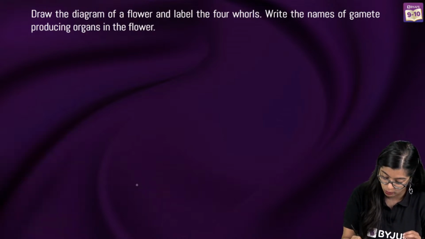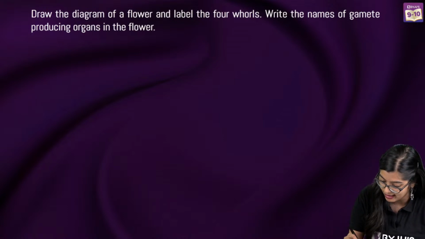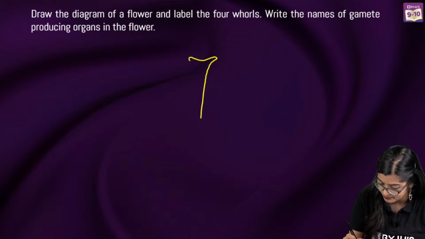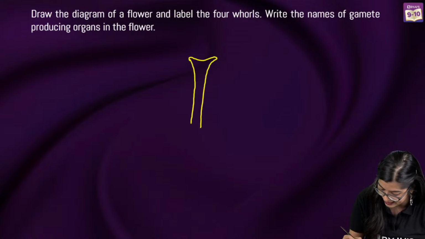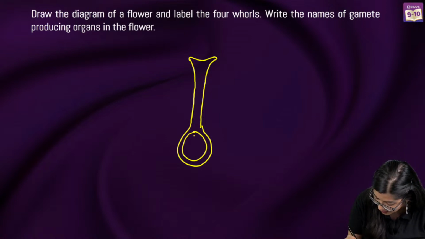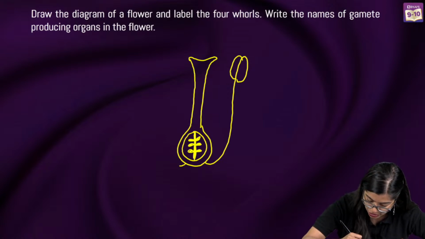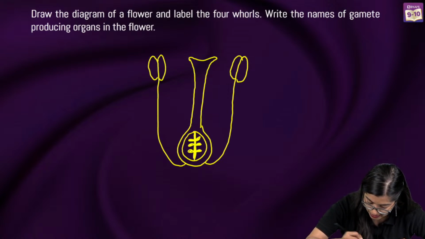So what I will do is draw a very rough diagram, okay? Whenever I tell you to draw a diagram of a flower, start with the pistil. I'm going to draw a very small diagram. Draw the pistil, and then inside you can draw the section of the ovary, and then you can make a line like this and draw the ovules. Next, draw the stamen, and this is the anther, which is bilobed, right? So this right here is bilobed.